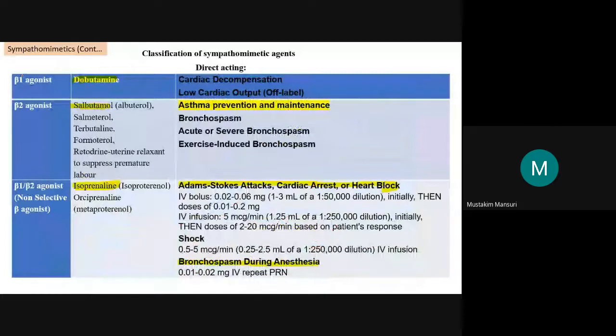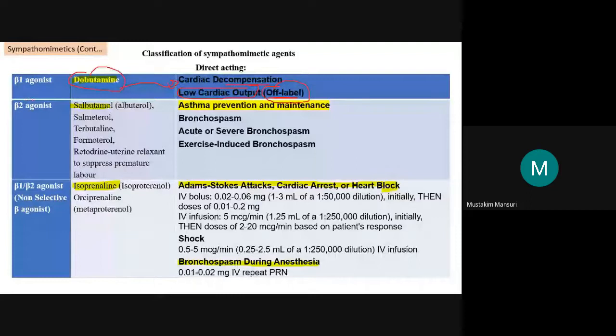Now the beta 1 example is dobutamine. Dobutamine is the agonist that is used for cardiac decompensation, and it is also useful in low cardiac output, but this is off-label use. Off-label uses are cardiac decompensation, and the other off-label use is low cardiac output.